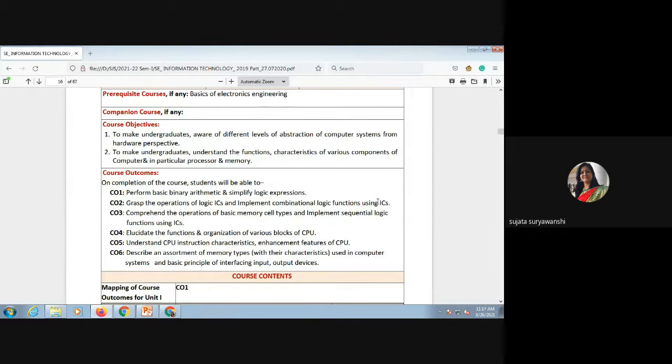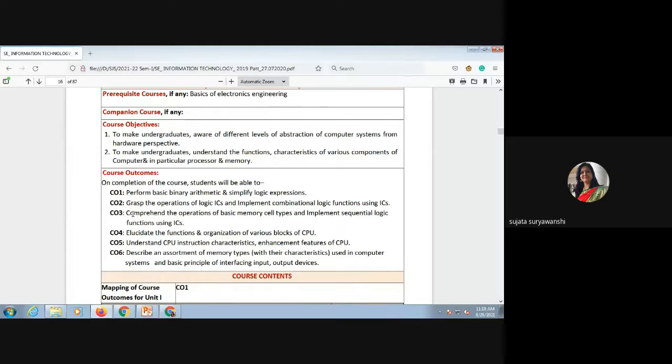The combinational circuit information is given in your second unit, by this second CO, which covers how to implement and design combinational circuits. You will be able to design any combinational circuit in the second unit.